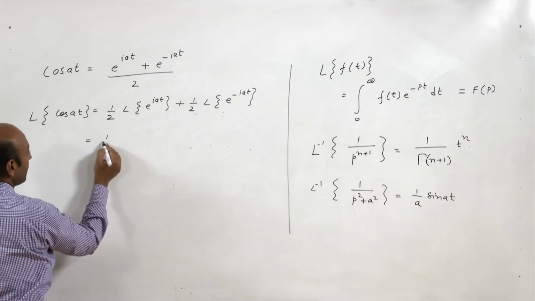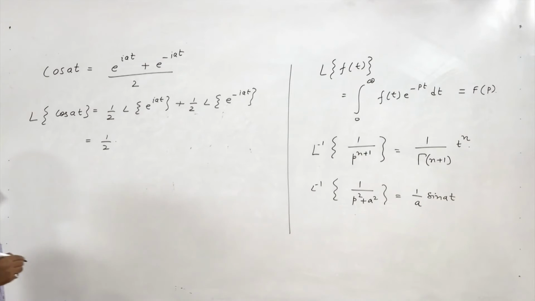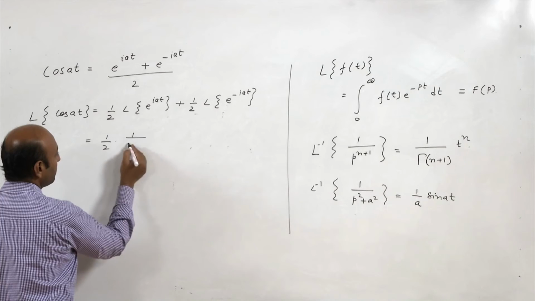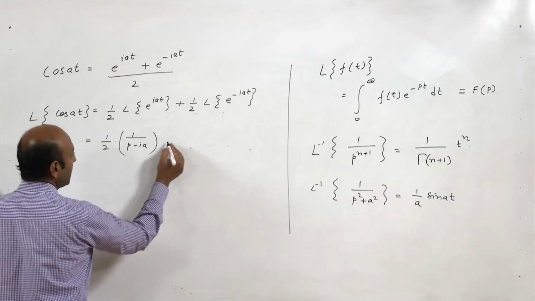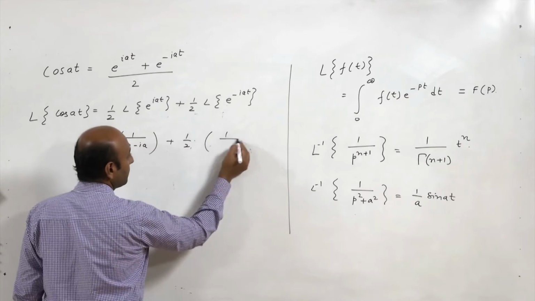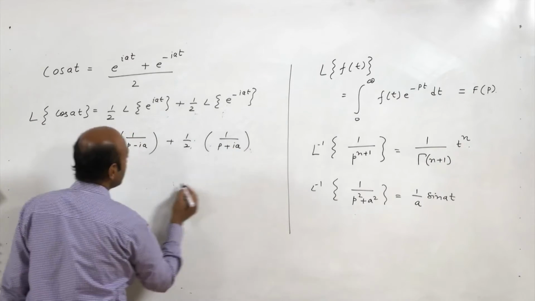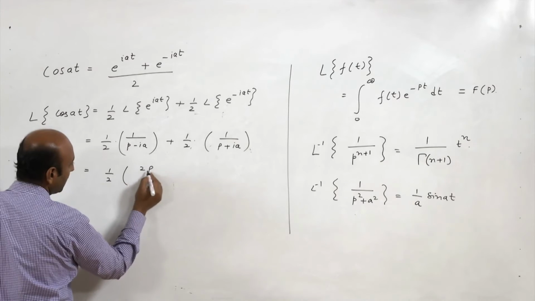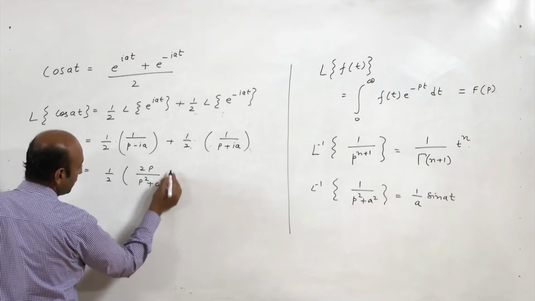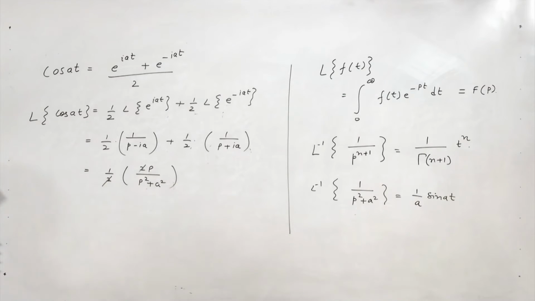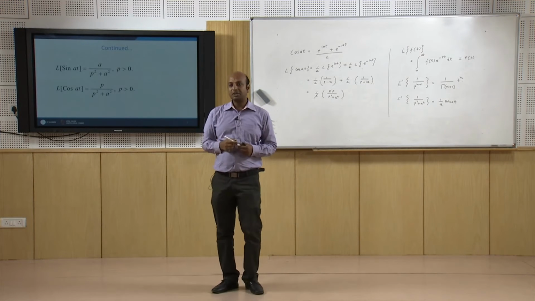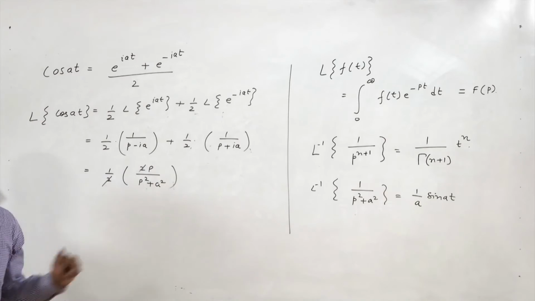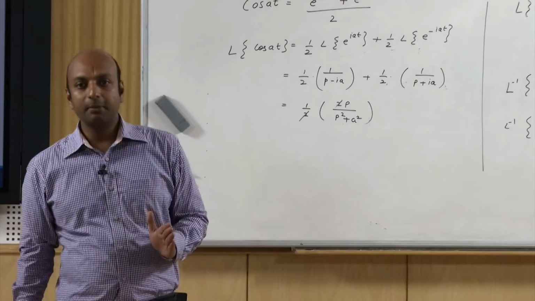So this is nothing but 1 upon 2, Laplace transform of e raised to the power at is 1 upon p minus a. Here instead of a we have iota a, so it is 1 upon p minus iota a, plus 1 by 2 into 1 upon p plus iota a. So when we simplify it, we will get 1 by 2 into 2p upon p square plus a square. So 2 cancels out. So Laplace transform of cos at is nothing but p upon p square plus a square. Similarly, Laplace inverse of this f p, p upon p square plus a square, is nothing but cos at.